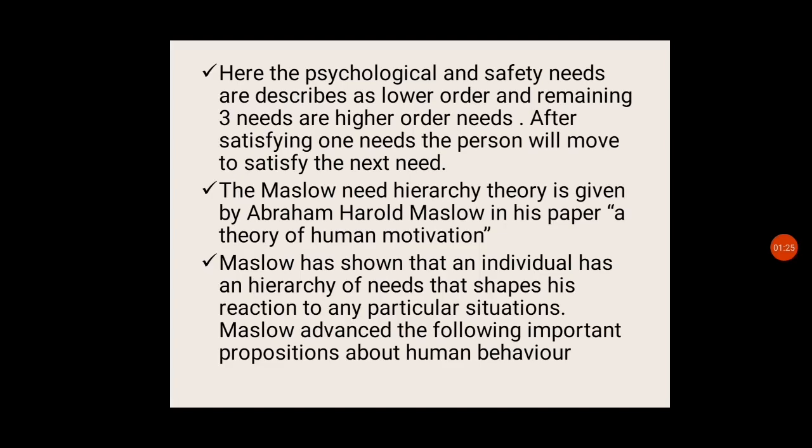Here the physiological and safety needs are described as lower order and the remaining 3 needs are higher order needs. After satisfying one need, the person will move to satisfy the next level of needs.